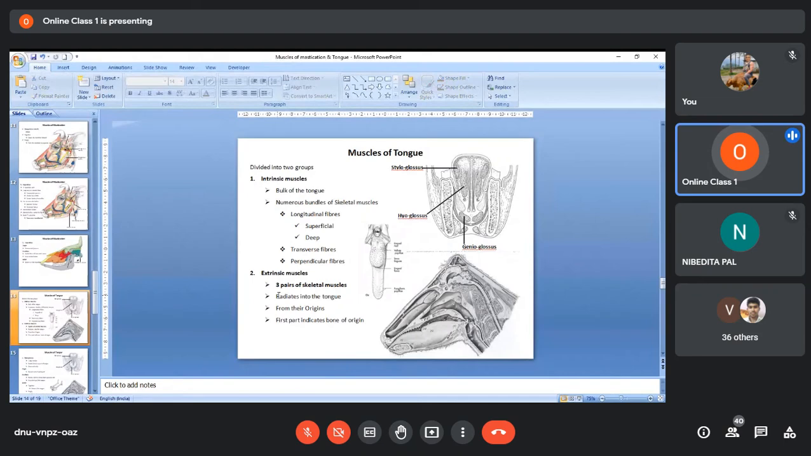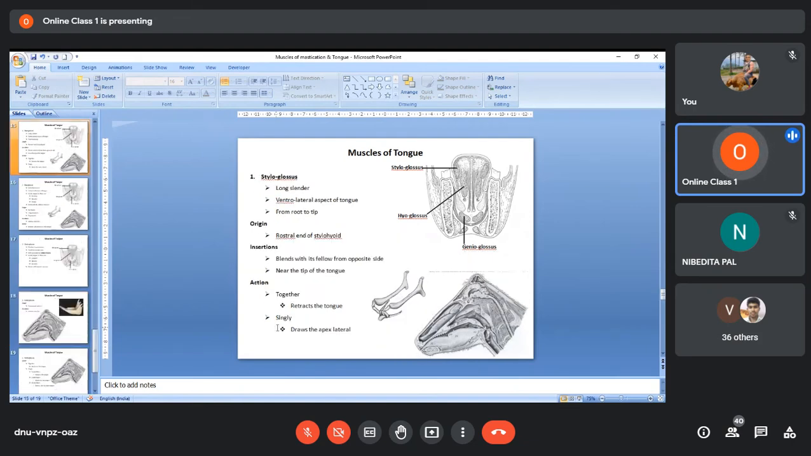So the extrinsic muscles are made up of three pairs of skeletal muscles which have their origin outside the tongue and insertion within the tongue. They are named in such a way that the first part of the name indicates their bony point of origin. That means two of them are from the hyoid bone and one from the mandible. So these three muscles, one by one.